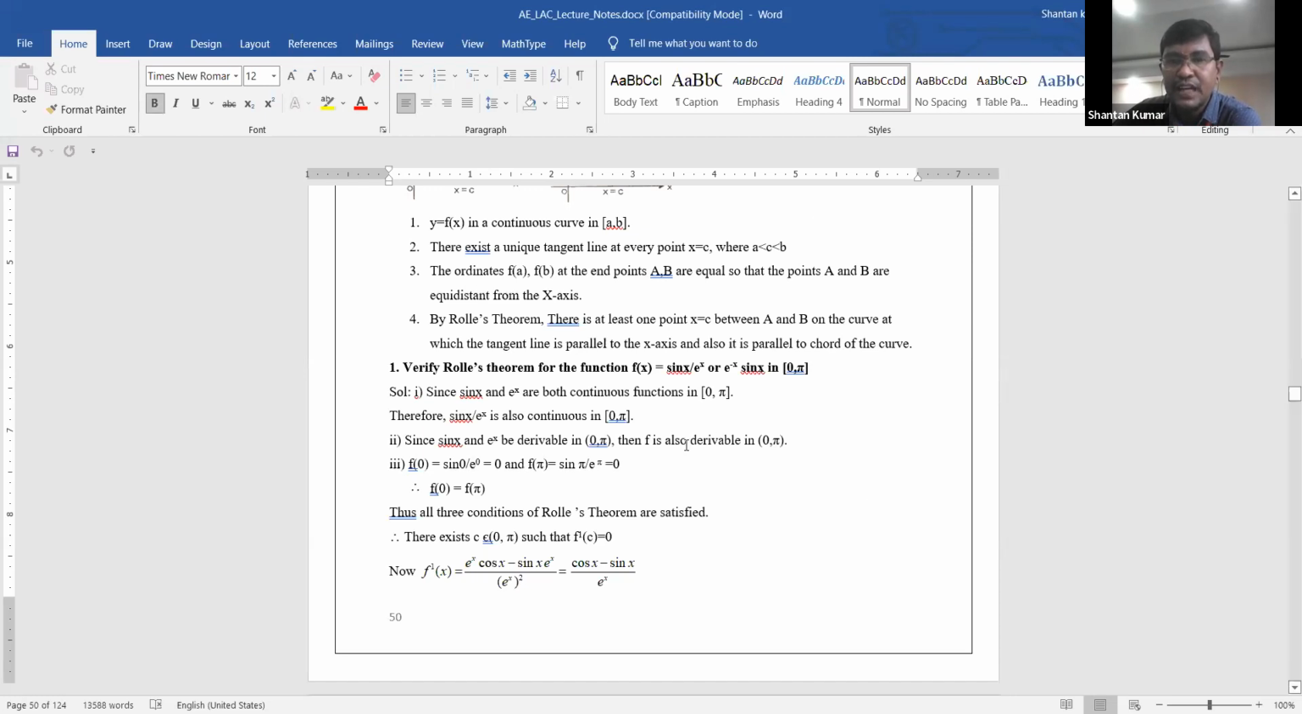Here I think you understood what is the meaning of a and what is the meaning of b. Therefore, here clearly given that f of x equal to e power sin x by e power x, or e power minus x into sin x, and also the particular points are a is equal to 0 and b is equal to pi. Now you want to verify Rolle's theorem. And if you want to verify Rolle's theorem, you need to understand what are the three conditions.